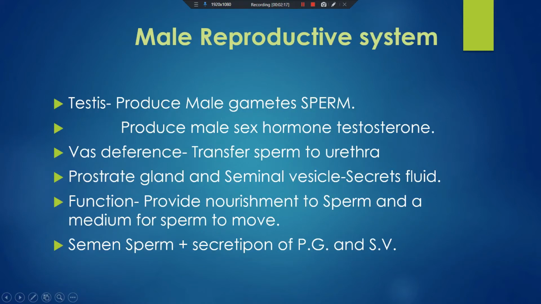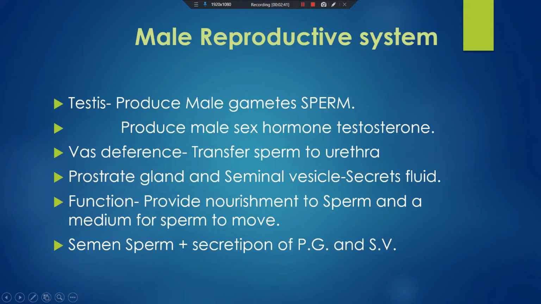Testosterone is responsible for all the secondary sexual characteristics of the human male, like the deep voice, the facial hair, the strong muscles, etc.